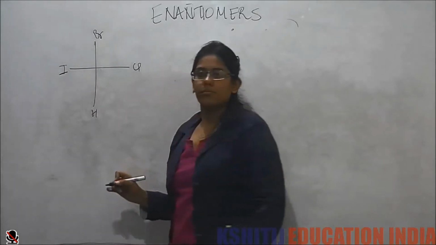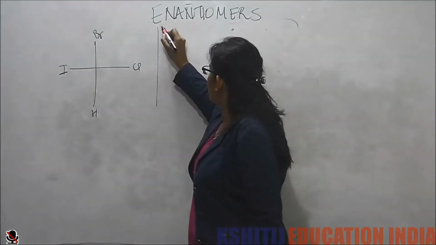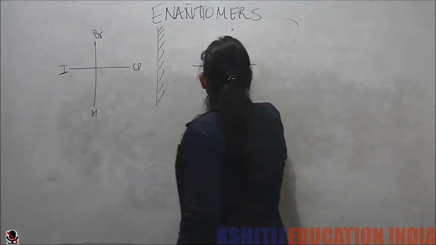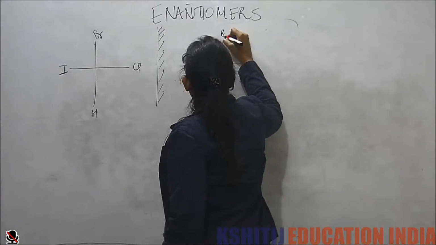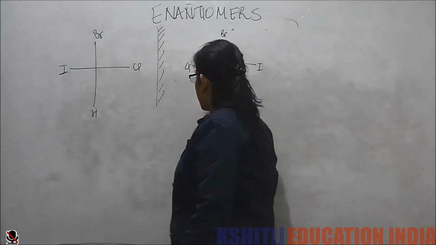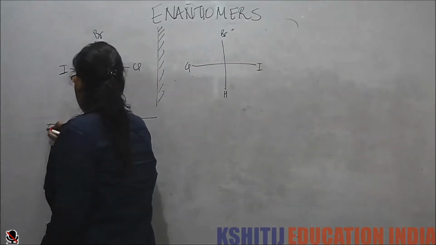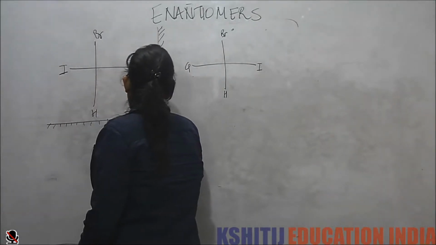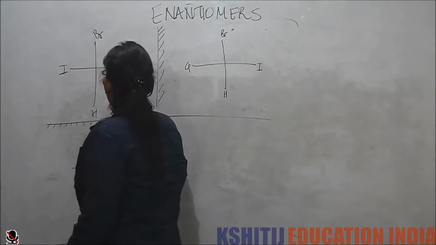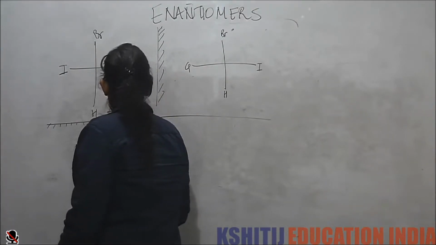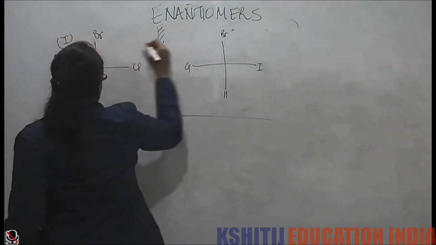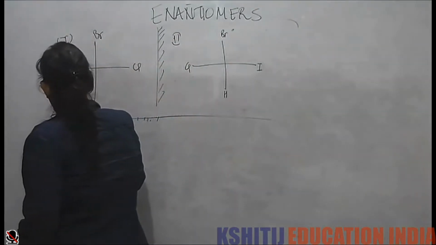Now I take this. Now, this is the mirror plane. So what do I get? I get bromine, hydrogen, chlorine, iodine. Now I take a mirror plane here. What do I get here? I get hydrogen, bromine, chlorine, iodine. This is my first molecule. This is my second molecule. This is my third molecule.